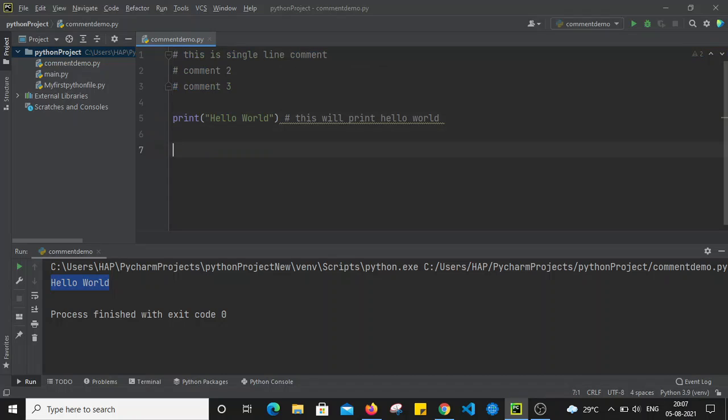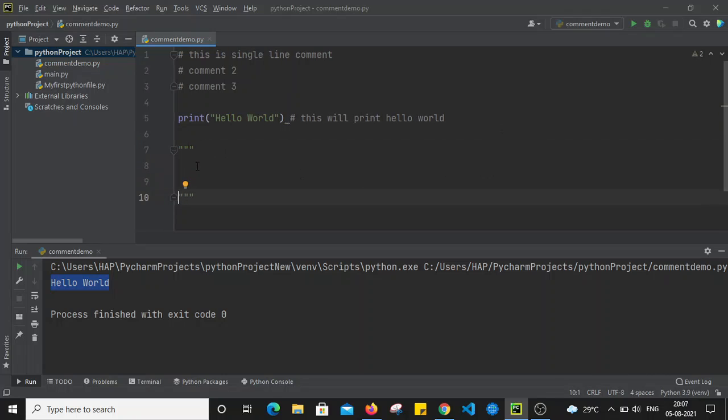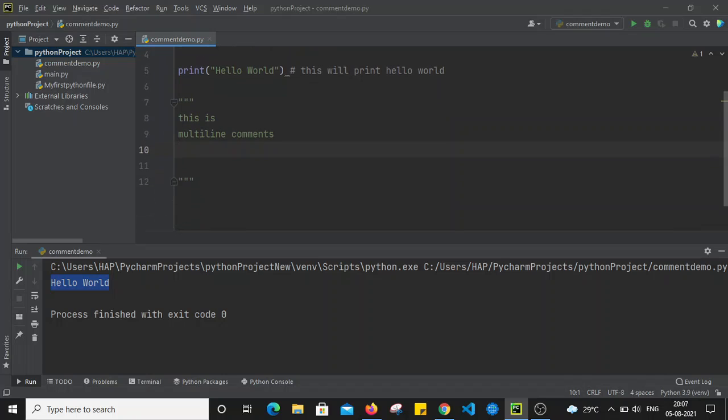Similarly, let me show you how we can use multiple line comments. For example, if I use a triplet of double quotes, and within this triplet of double quotes I write something, like this is multi-line comments. Whatever I write within this triplet of double quotes will be treated as multiple line comments. Comment line 3, comment line 4. All this part will be treated as comment only.